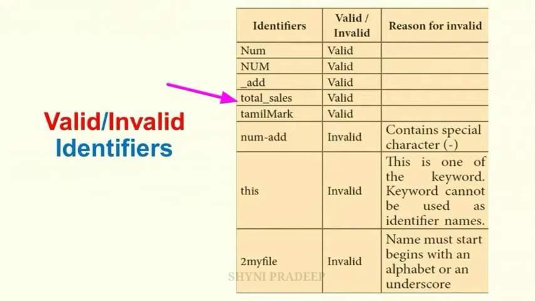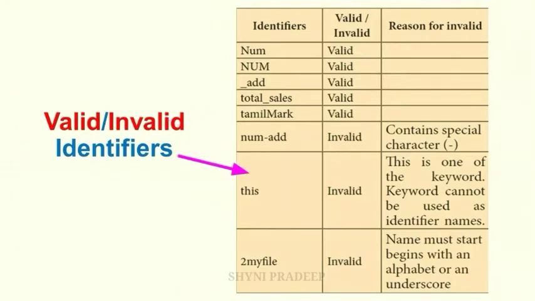Next, total_sale, this is also valid. And Tamil_mark, this is also a valid identifier. See next, num-add, this is not a valid identifier. Why? Because only alphabets, digits and underscores are permitted. Other special characters are not allowed as a part of an identifier. So here a hyphen is used. This is a special character, so you cannot use this special character in an identifier. So this is an invalid identifier name.